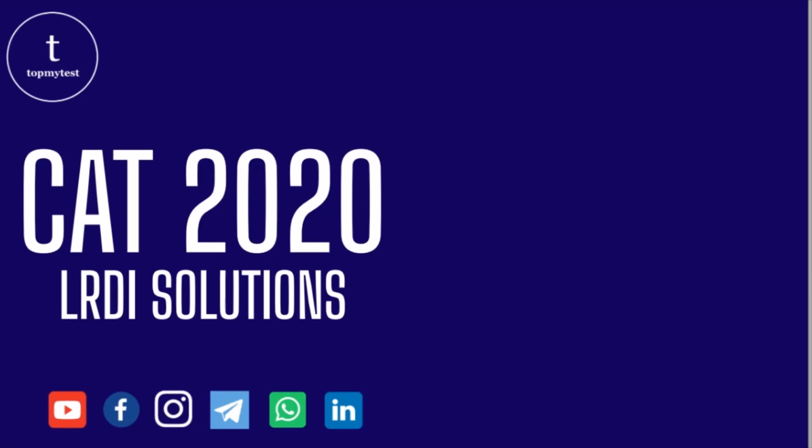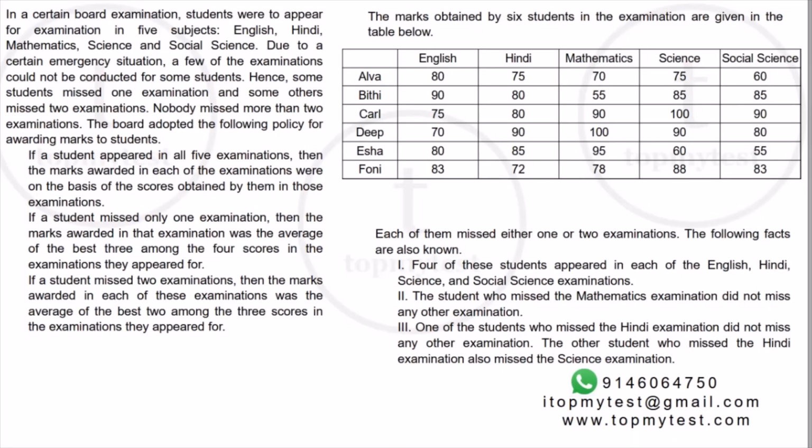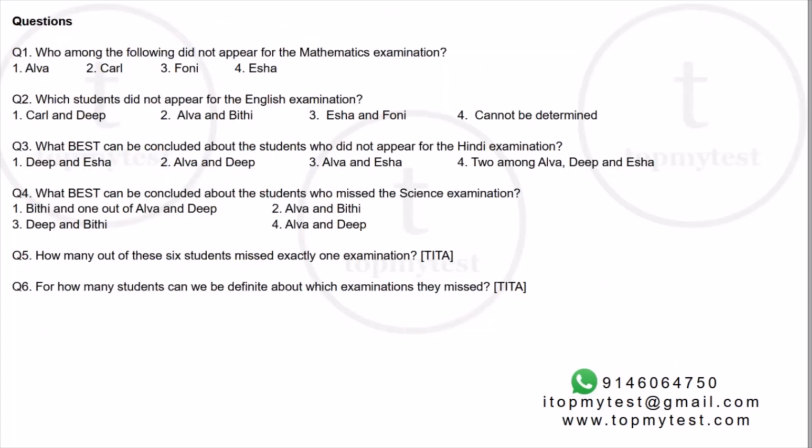Hi, welcome to this session on CAT 2020 LRDI solutions. In today's session, we'll be looking at a set which came up in CAT 2020 slot 1, the very first slot. Now, this is a 6-question set. It involves averages, examination scores, missing numbers, etc.